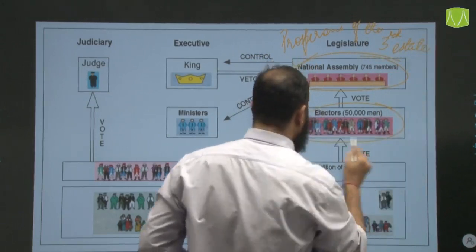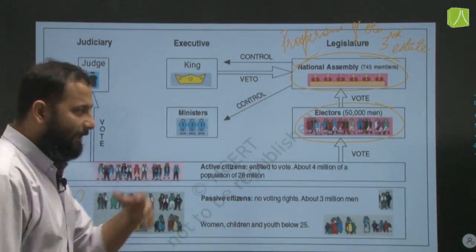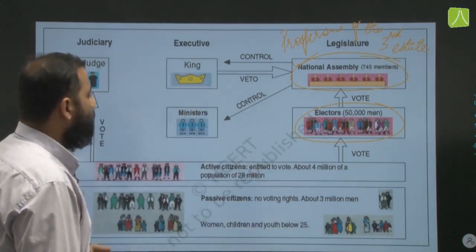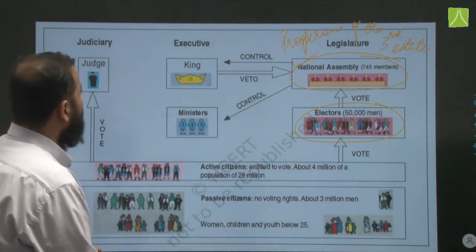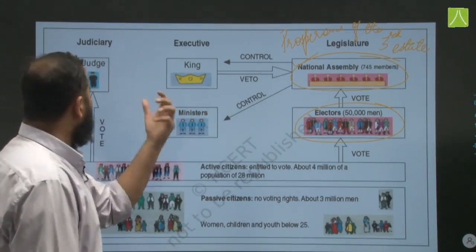Alright, that is, the poor sections did not have any say. So these were left out, and that is why later on another takeover of power will happen here in France. Alright, the king again had the veto power, and this is how it was done.